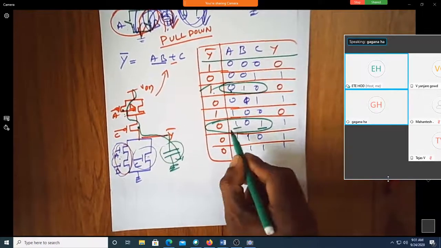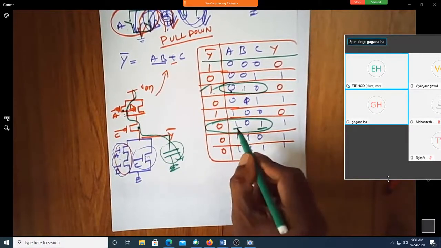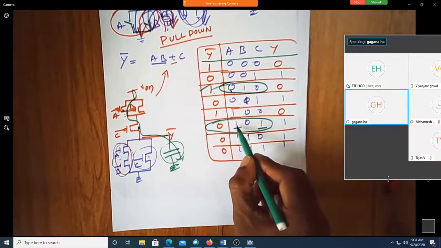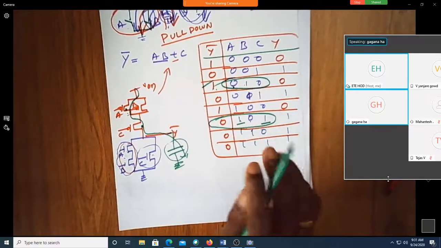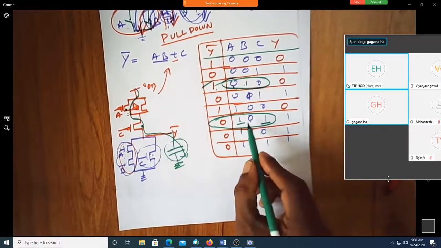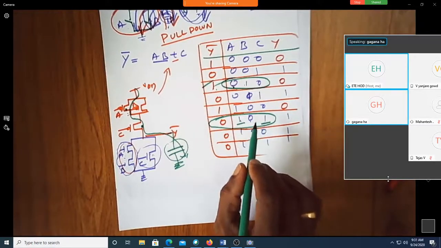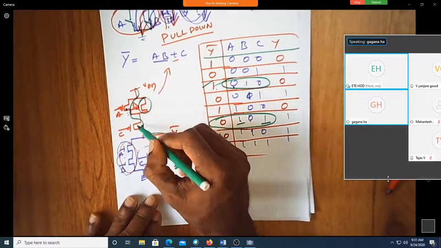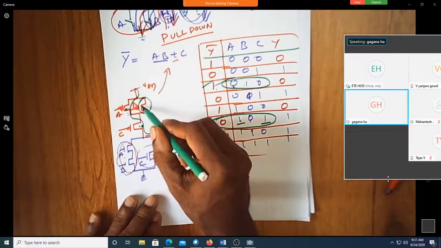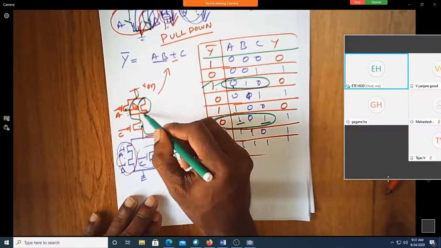This is also 1. So is the PMOS on or off? Sir, PMOS A and C are on, sir. No, for 1 PMOS is off. For 0 it is on. Okay, sir. A and C are off. Which is on? B, sir. See, only this is on. These two are off. Since this is off, even though your B is on, it can't charge.